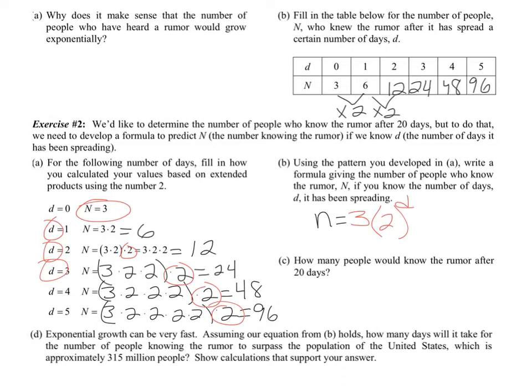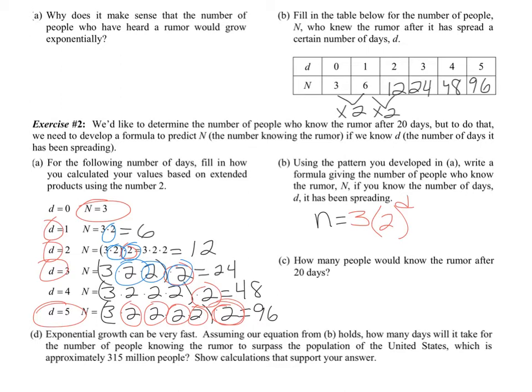So if you look down here at day 5, how many 2's do I have? 1, 2, 3, 4, 5. I have 5 2's on day 5. And that's true all the way. On day 1, I had 1 2. On day 2, I had 2 2's. On day 3, I had 3 2's. So does that make sense of why the 2 is raised exponentially? Because that's how many 2's I'm going to be multiplying it by.